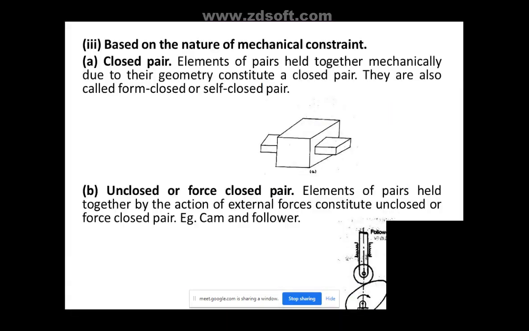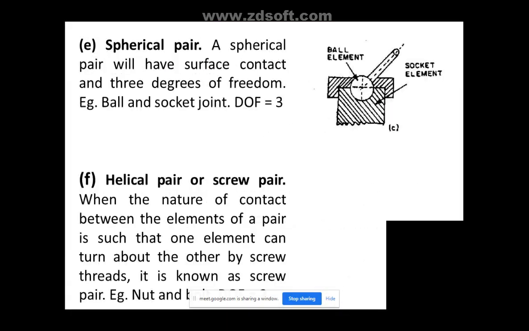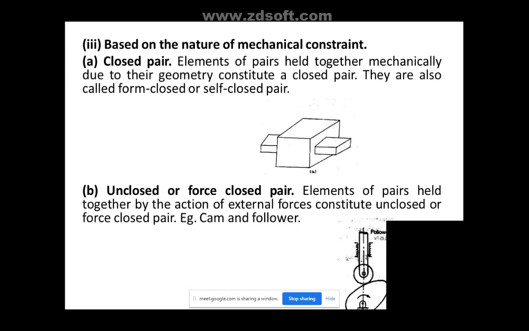Yes, sir. Okay. So after that helical pair, we have the third type of classification based on mechanical constraint. Okay, I'll just extend some time. Don't worry. Anyway, I'll leave you early in the next class. I'll cover it now only, because why give a gap. Later, in the next class, I will just take half an hour, no problem.